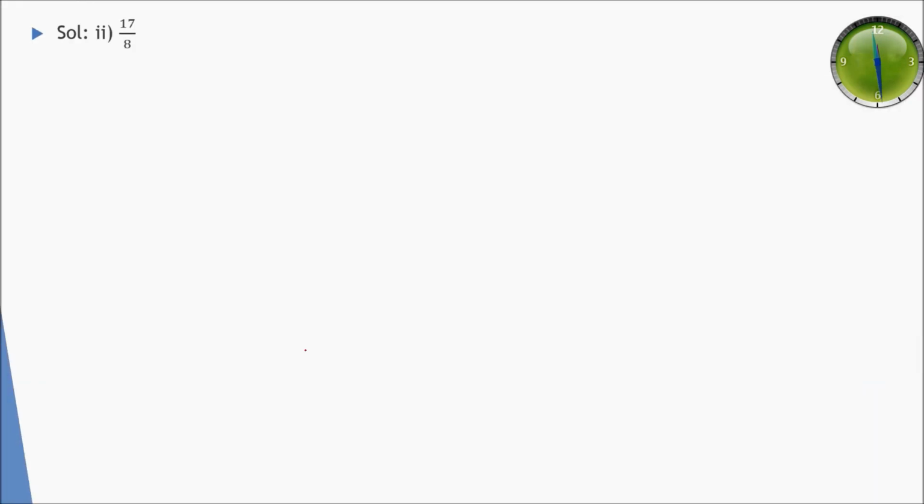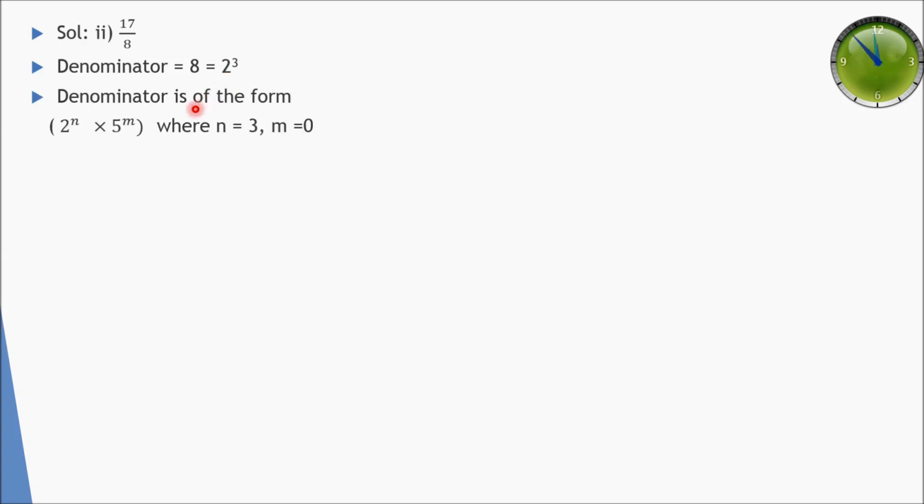Second part is 17 divided by 8, and as you can see, the factors of 8 are 2 raised to power 3, 2 into 2 into 2. So the denominator is 8 having factors 2 raised to power 3, which is of the form 2 raised to power n into 5 raised to power m. Because here 5 is missing, it means the power of 5 will be equal to 0. So n is equal to 3 and m is equal to 0. You got it? Therefore, decimal expansion of 17 divided by 8 is terminating.